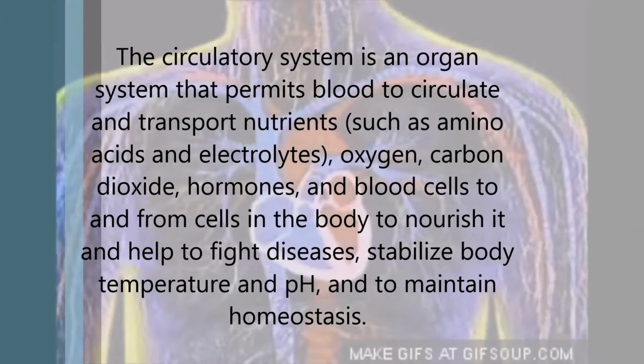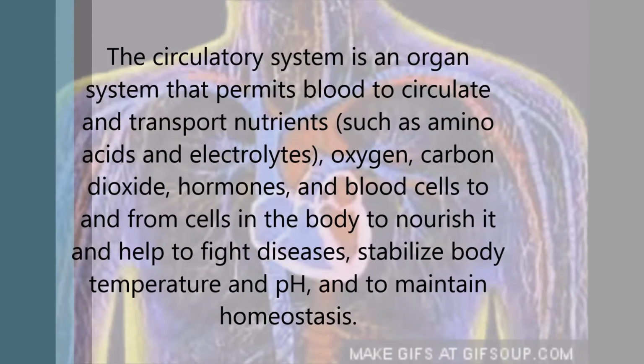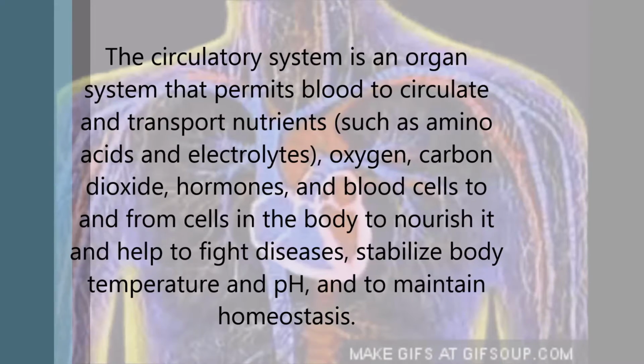The circulatory system is an organ system that permits blood to circulate and transport nutrients, oxygen, carbon dioxide, hormones, and blood cells to and from cells in the body to nourish it and to help fight diseases, stabilize body temperature and pH, and to maintain homeostasis.